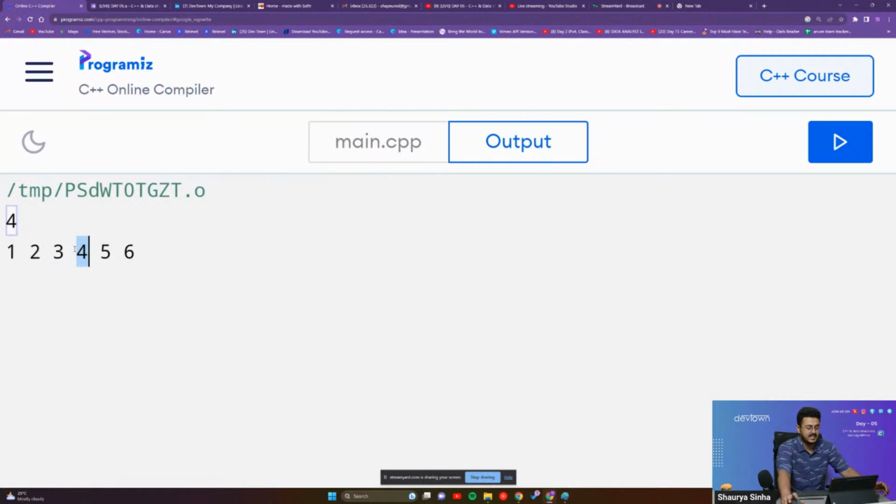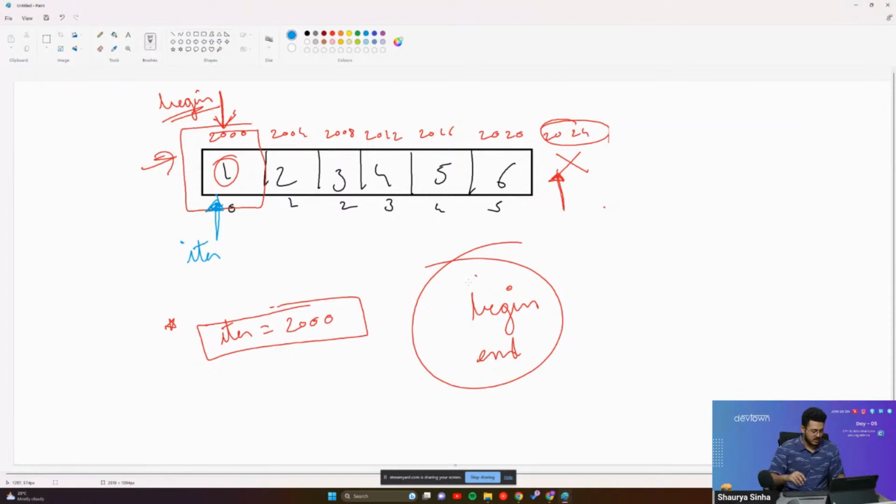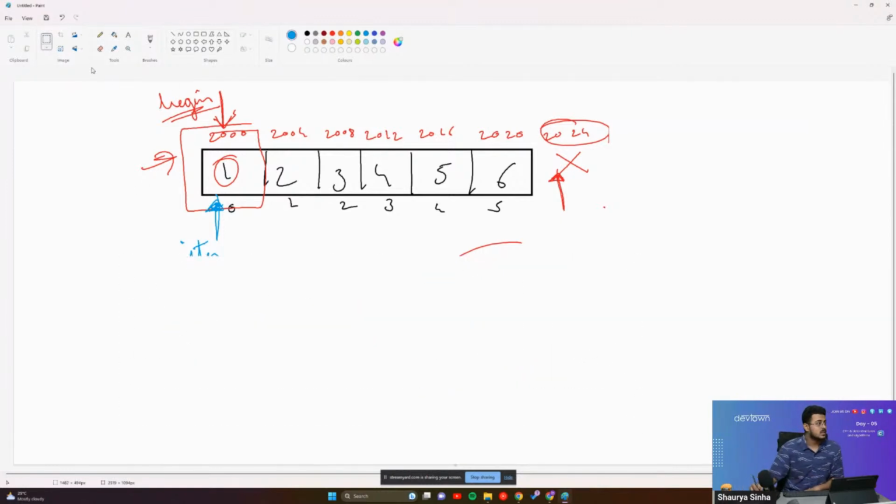So please explain star iter once again. Okay, what is happening right over here, let us try to understand this. Many people are having this question. The first thing that we did was iter is equals to vec dot begin.